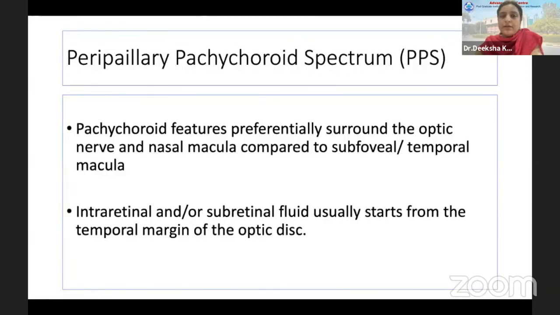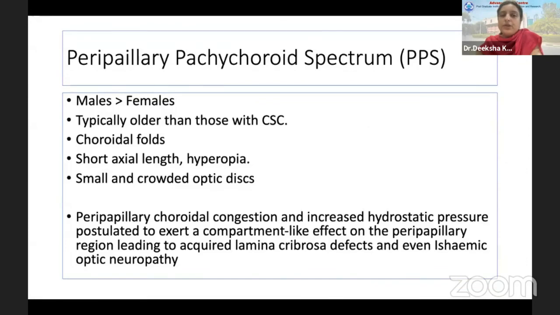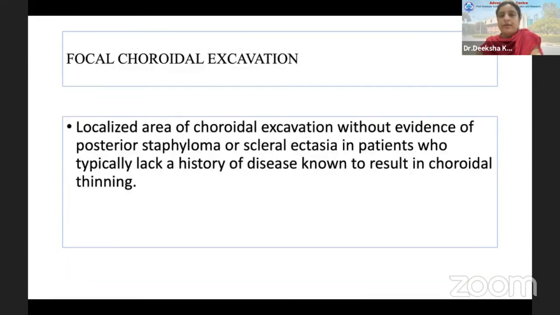Peripapillary pachychoroid. In this, the pachychoroid features are preferentially around the optic nerve and the nasal macula. Importantly, we also see choroidal folds, shorter axial lengths, and hyperopes, and therefore this comes as one of the differential diagnoses with uveal effusion syndromes, but there are no choroidal detachments. And it has also been implicated, forming like a compartment syndrome around the optic disc.